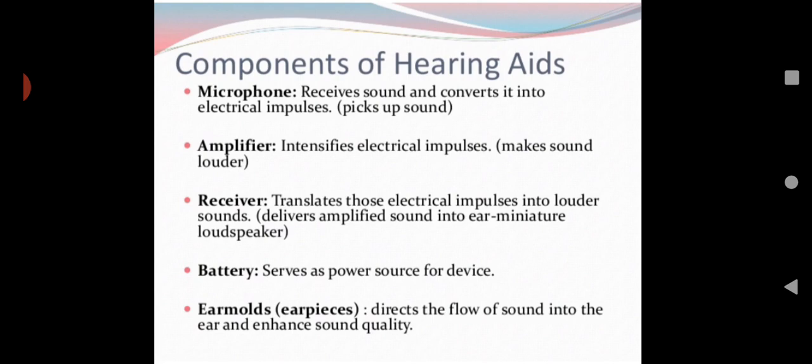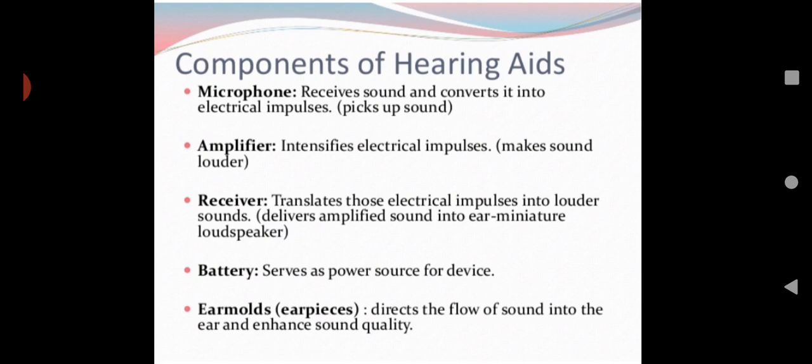First of all, microphone. All of you have seen a mic. The microphone receives sound and converts it into electrical impulses. In our ear also, when somebody is talking, sound waves enter the ear, and in the middle ear the sound vibration is converted into electrical impulses. Then only it is carried to the brain for recognition. The same thing here: the microphone receives the sound waves and converts them into electrical impulses.